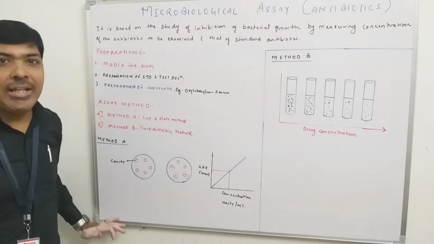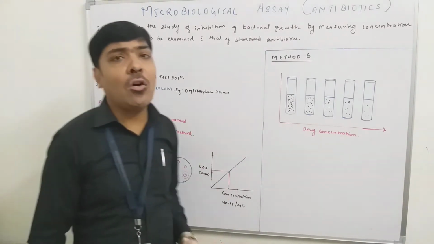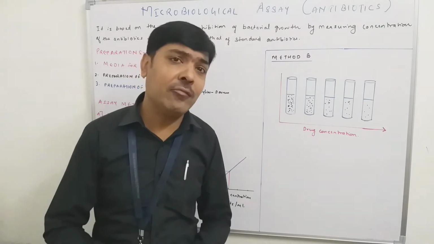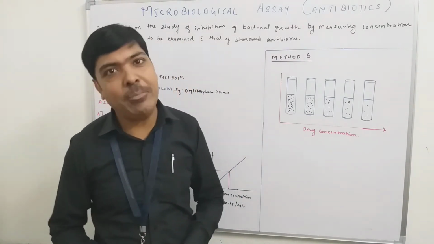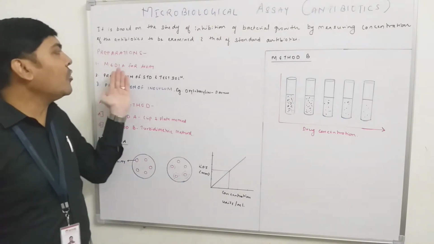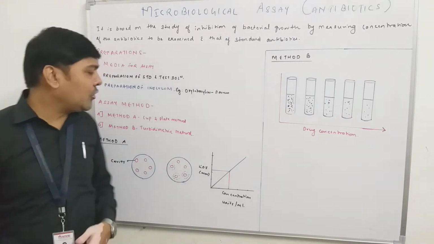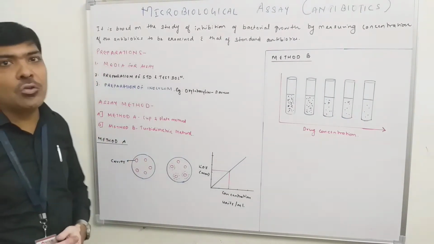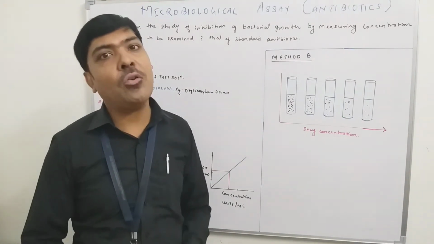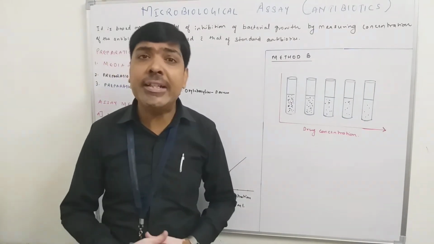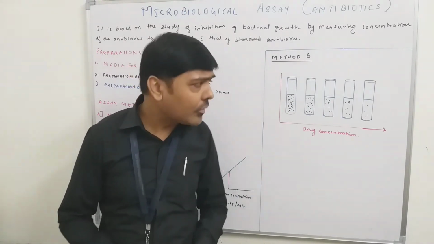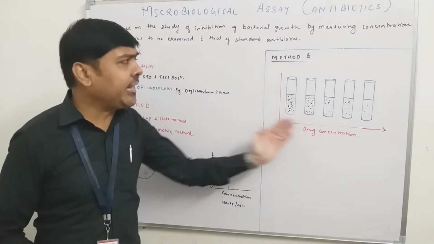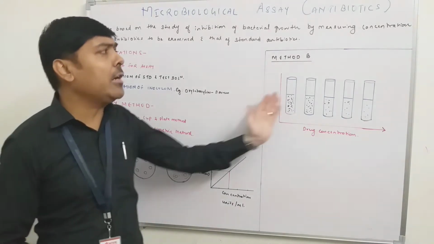So this is how we can perform the microbiological assay of antibiotic by method A. But one more method is also available, which is prescribed in the Indian Pharmacopoeia, that is method B. And what is the name of method B? Method B is the turbidimetric method. By using this turbidimetric method also we can calculate the antibiotic and easily perform the microbiological assay of antibiotics. There is one basic difference between method A and method B.